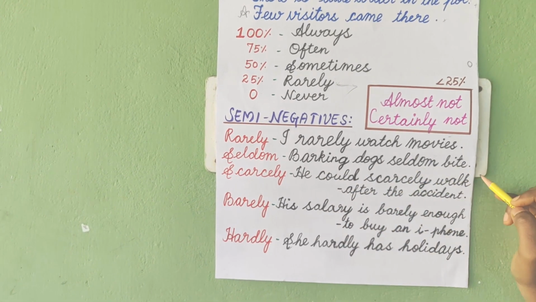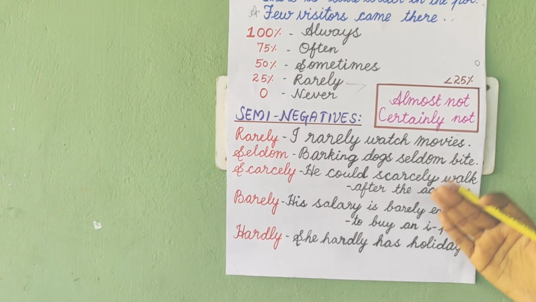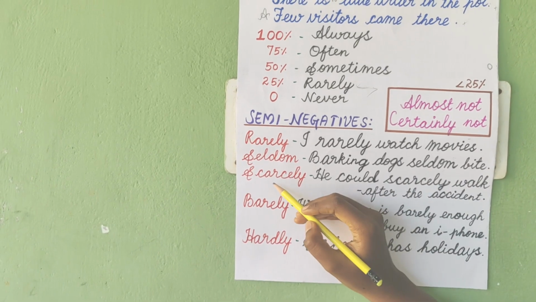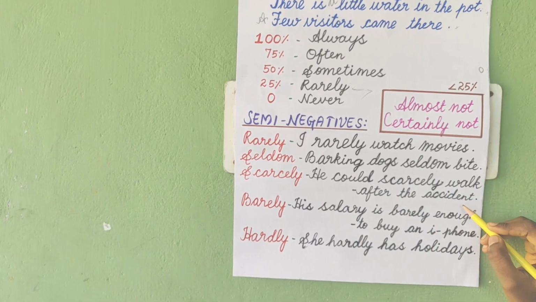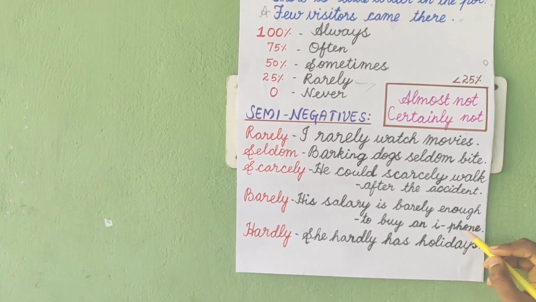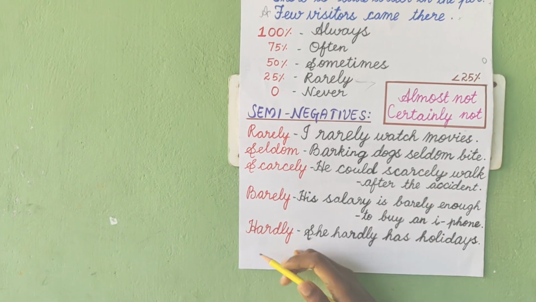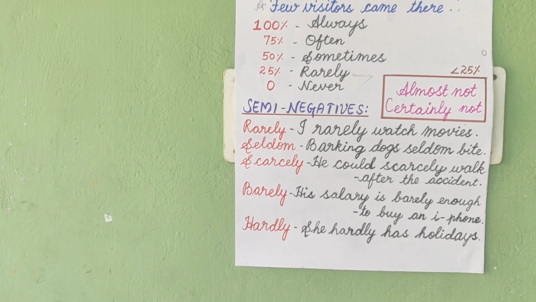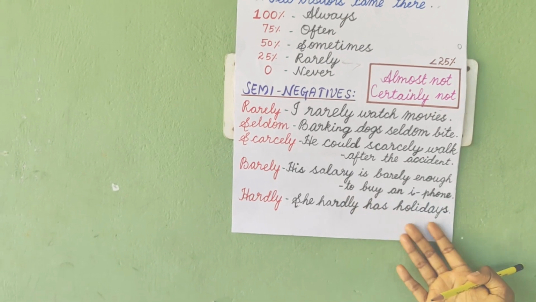Barking dogs seldom bite. In this context, what's the meaning? Barking dogs never bite. So based on the context, it will be 25 or 0, that is less than 25. Scarcely: he could scarcely walk after the accident. Then barely: his salary is barely enough to buy an iPhone. That's it. Then hardly: she hardly has holidays. That is, she doesn't have holidays, or she might have holidays very rarely. That's the meaning.